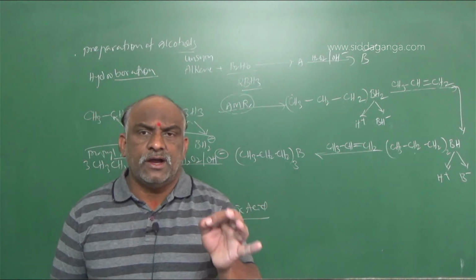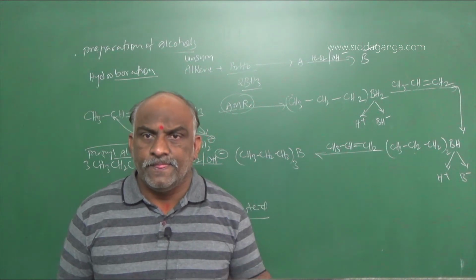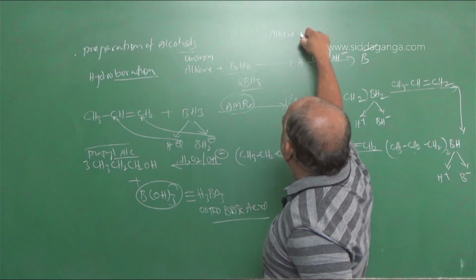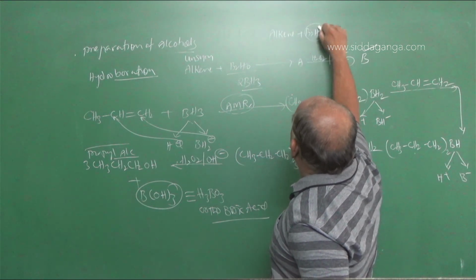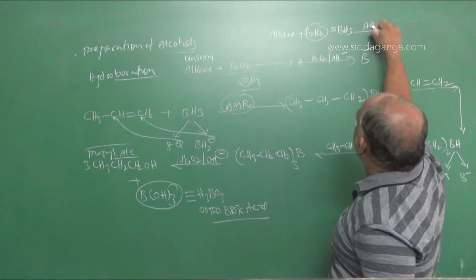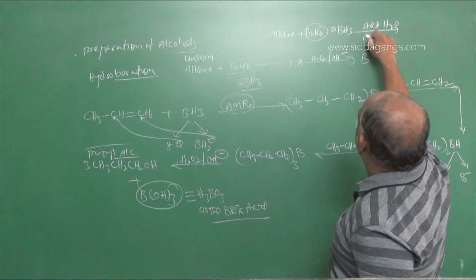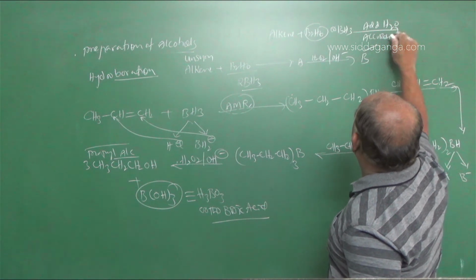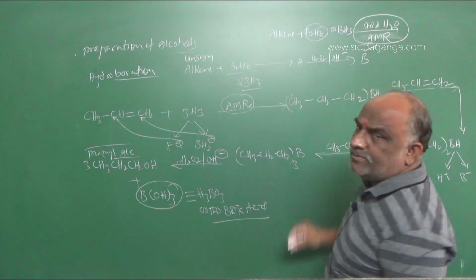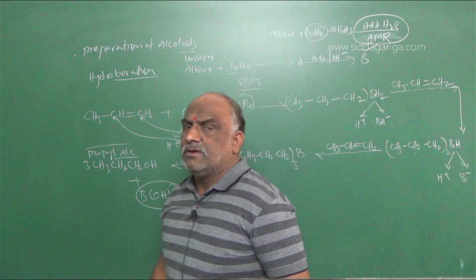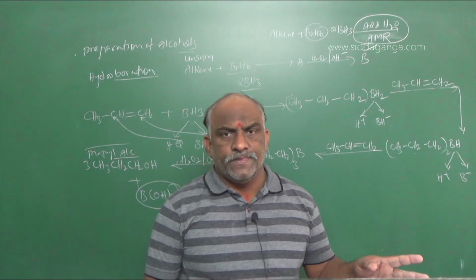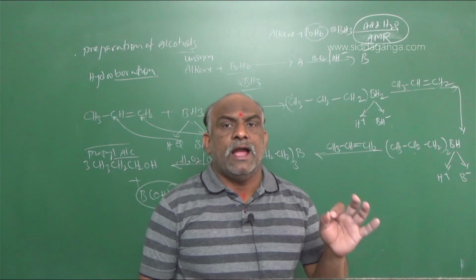If you observe alkene plus diborane, alkene plus B2H6 or BH3, add water according to anti-Markovnikov rule. This is the conclusion, my dear students. Make a note of this conclusion.